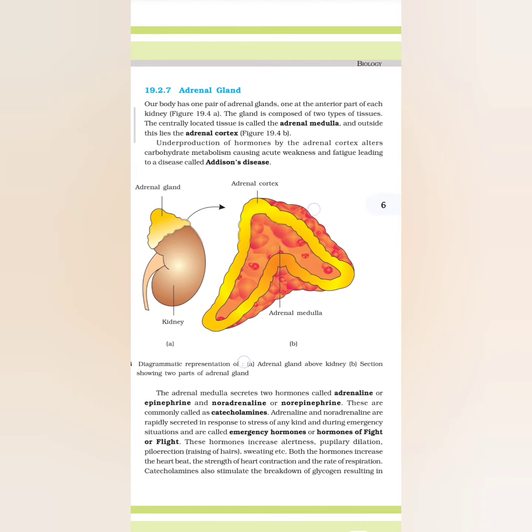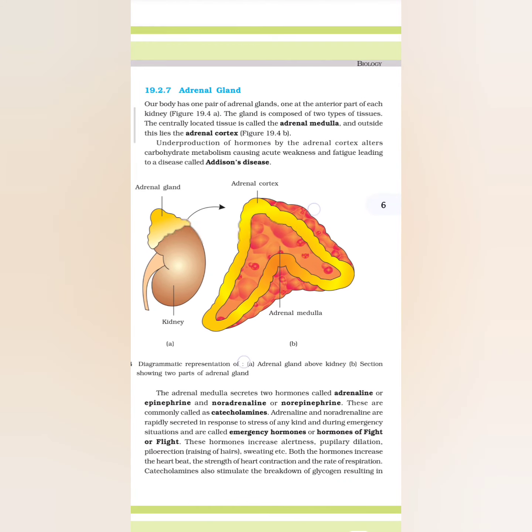Aldosterone acts mainly at the renal tubule and stimulates the reabsorption of Na+ and water and excretion of K+ and phosphate ions. Thus, aldosterone helps in the maintenance of electrolytes, body fluid volume, osmotic pressure and blood pressure. Small amounts of androgenic steroids are also secreted by the adrenal cortex, which play a role in the growth of axial hair, pubic hair and facial hair during puberty.